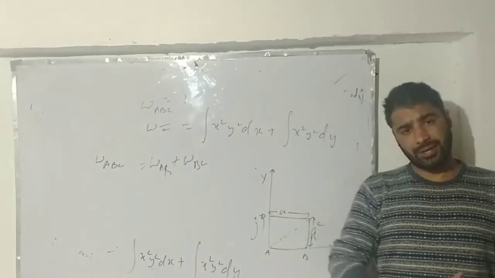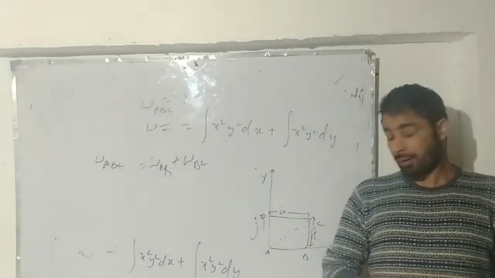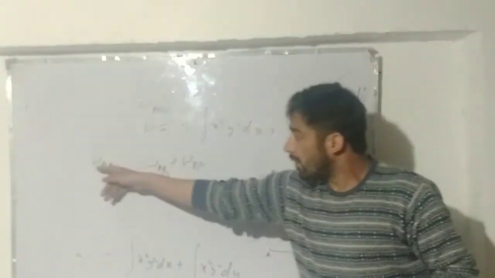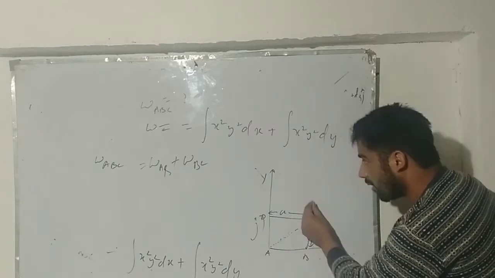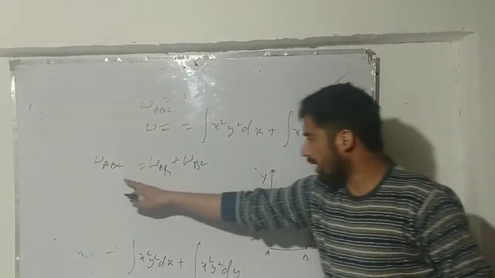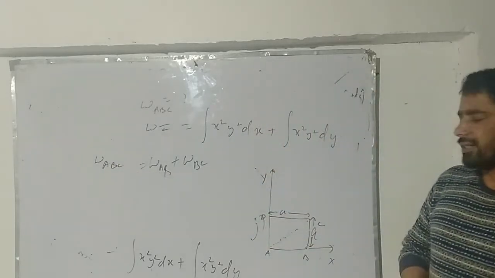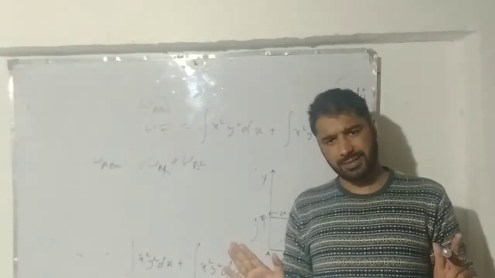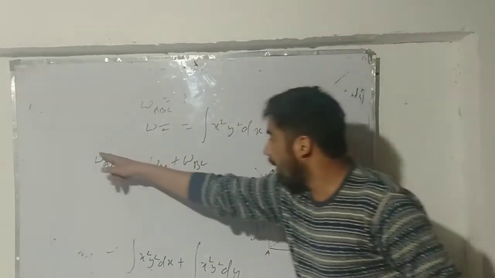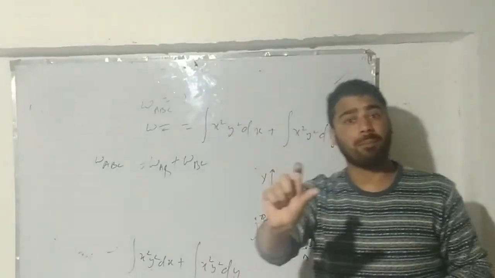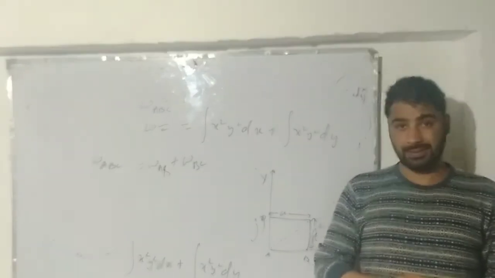I don't need any hectic algebra to deal with scalars, because the work done along ABC will be the contribution of the work done along this much and along this much. So either we can write it in this condensed way, or we can write it this way. No issues here, it's one and the same. It's by the scalar property of work done. As we know, work done is a scalar parameter.